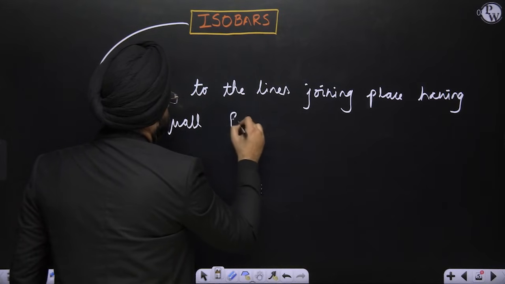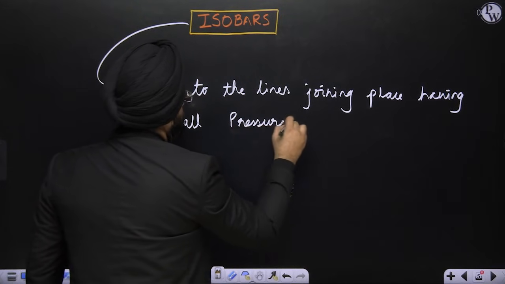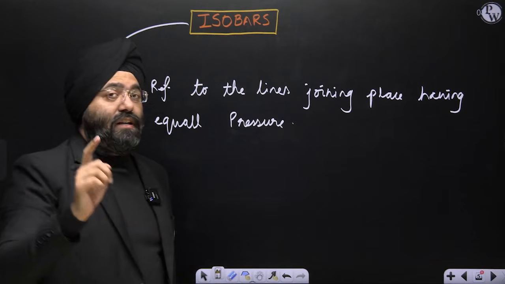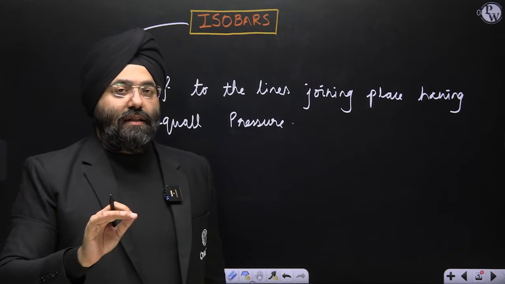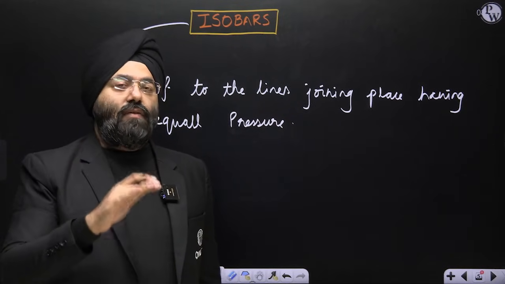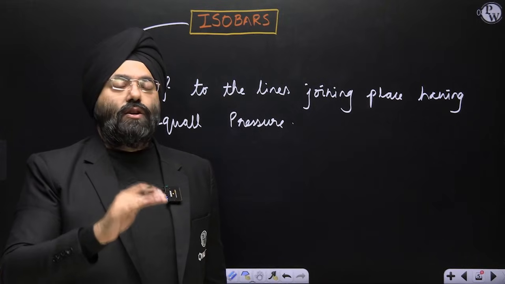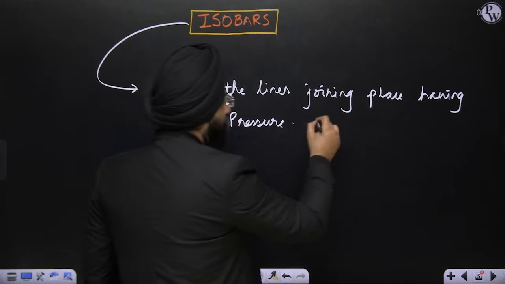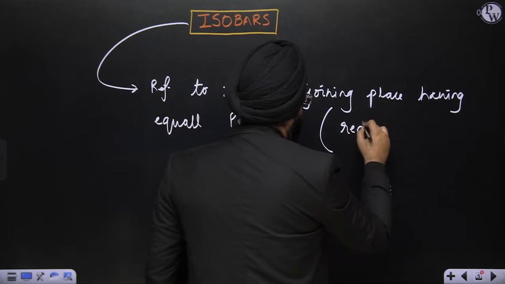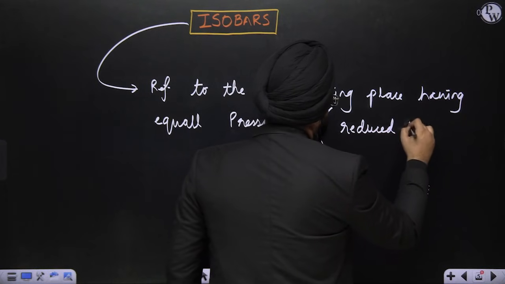Equal atmospheric pressure. Now the important clause over here is that everything while we are dealing with isobars is reduced to the sea level. Bracket, reduced to the sea level. I'll tell you what it means.